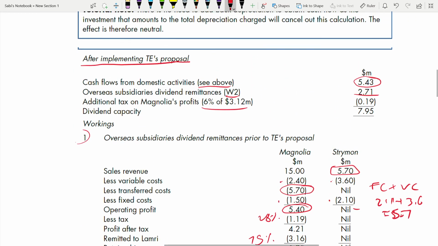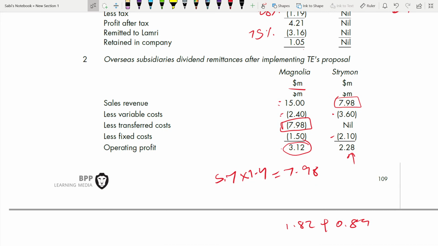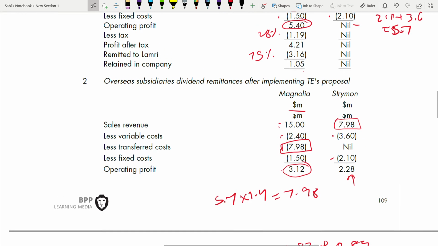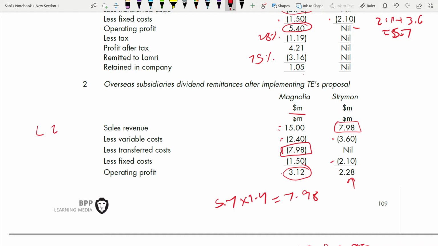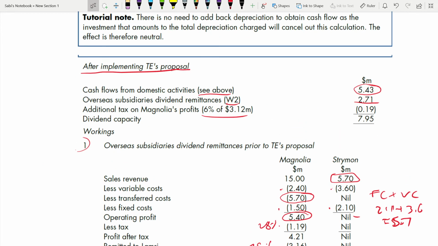Right? And now there's a question: why are you paying additional tax on Magnolia's profit? What about Strymon's profit? Then you have to see the tax rate of Strymon and Lamri. See, Lamri is paying tax at what percent? 28%. But Strymon is paying at 42%. How can you get a tax credit? How can you pay additional tax in Lamri? You are already paying a higher tax in Strymon, right? So only that tax credit you are getting for Magnolia, not for Strymon. That's why you're only paying 6% additional tax for Magnolia's profit and not for Strymon's profit.